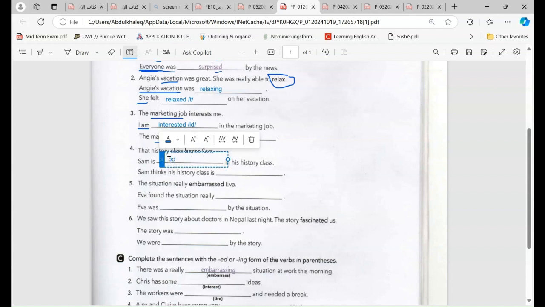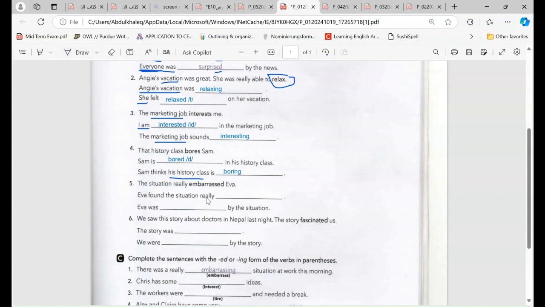Sam is bored, and we have to add D because the final sound is R. Sam thinks his history class is boring. So we add here boring, because we are talking about the class itself, the history class.